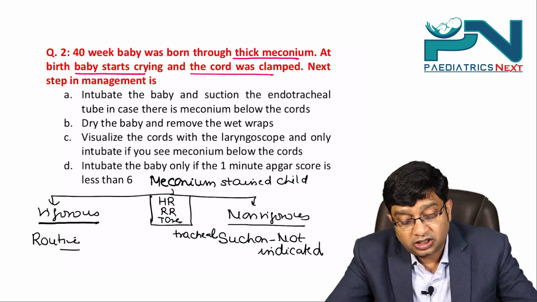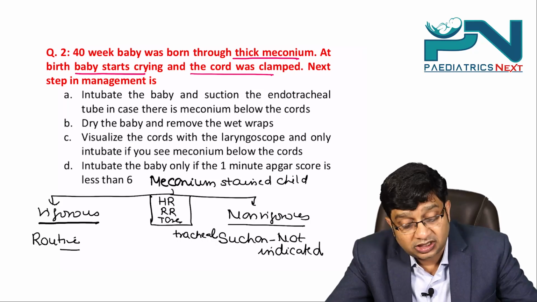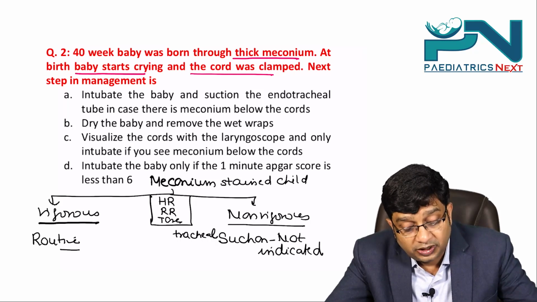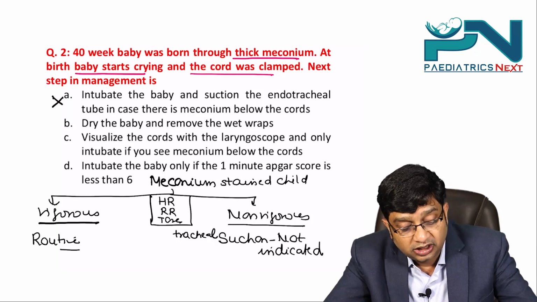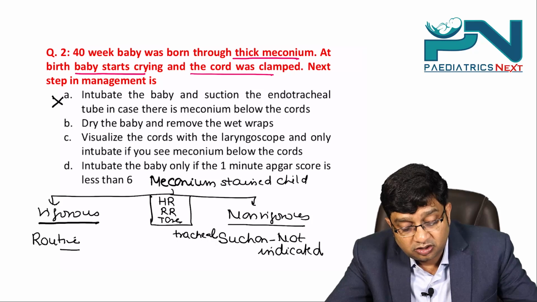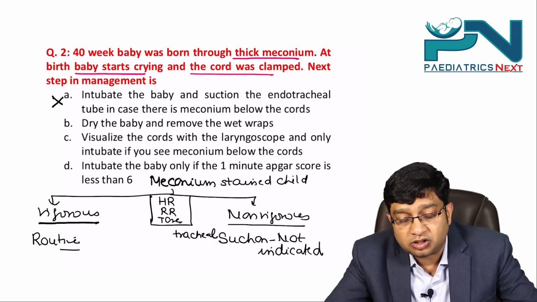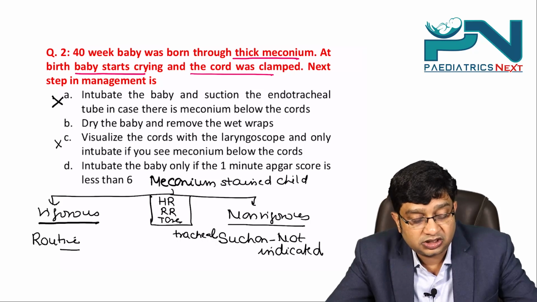So here, a child with thick meconium, baby starts crying. Choice A, intubate the baby and suction the endotracheal tube in case there is meconium below the cords: no use, because tracheal suction is no longer indicated. Then choice C, visualize the cords with the laryngoscope and only intubate: if you see meconium below the cords, no significance.